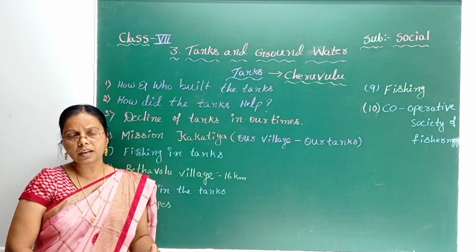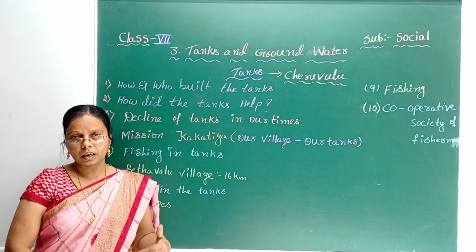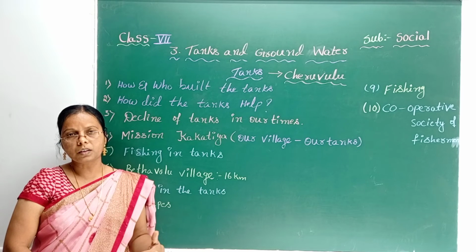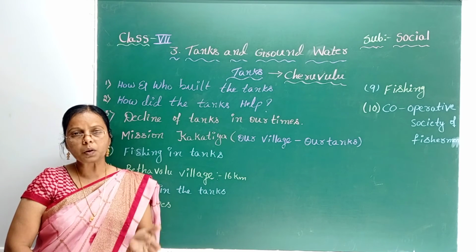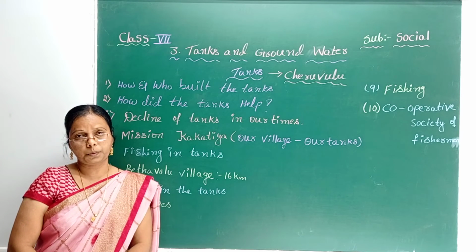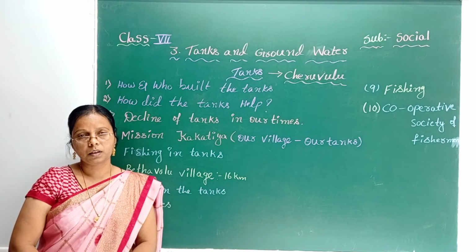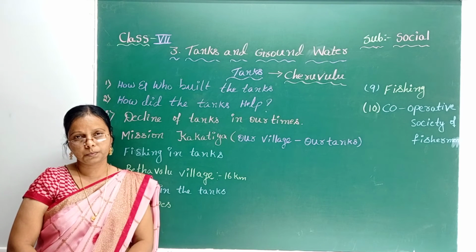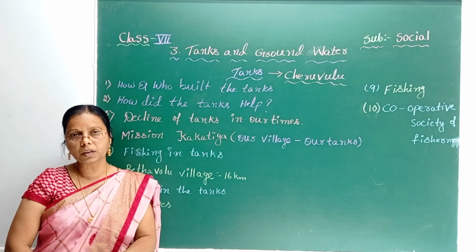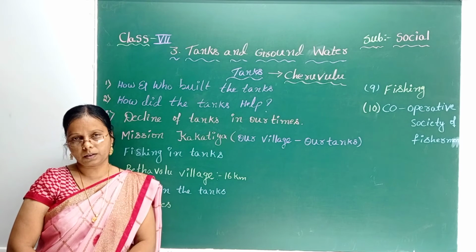They just stand on the edge of the canal or river and catch the fish with the net. Some go into deep water with the help of a ferry. Ferry means a small boat. That water should be stable water but deep water.